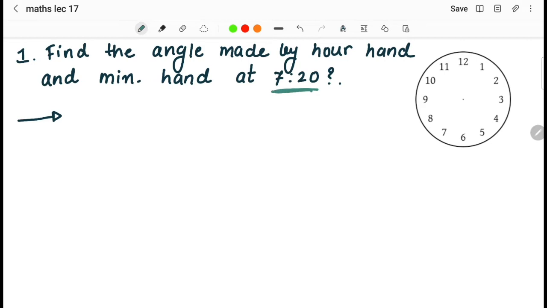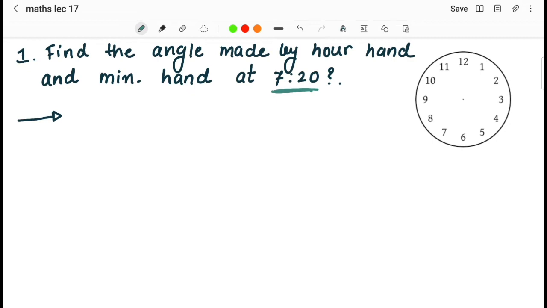Now this is the question that we will solve logically once, but I'll also give you some short tricks by which you can solve such kind of questions directly when it comes into the examination. Before giving the trick, I would like to tell you how logically we can solve this question. We have to find the angle that the hour hand and minute hand are making at the time of 7:20.